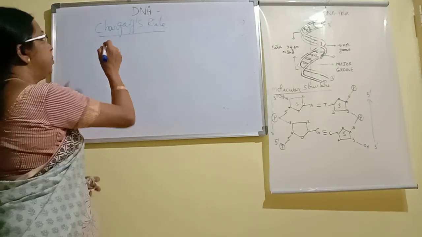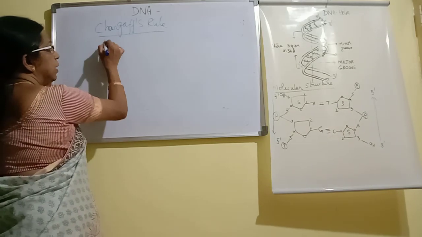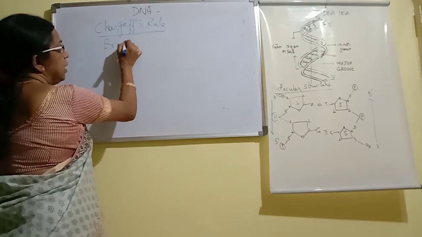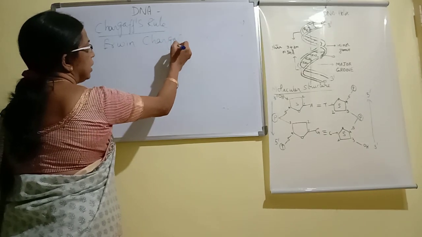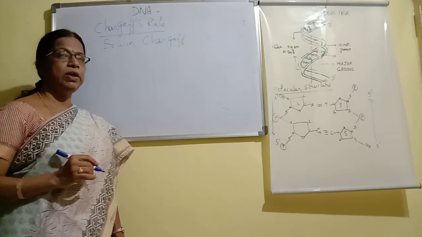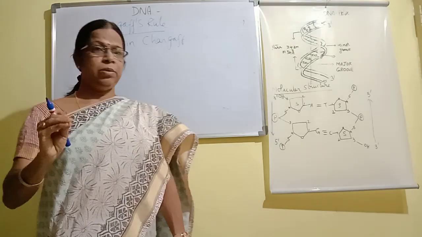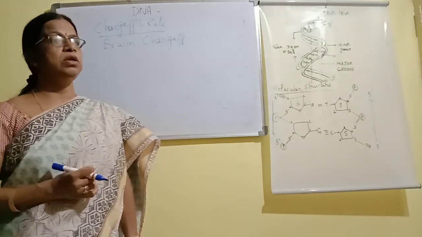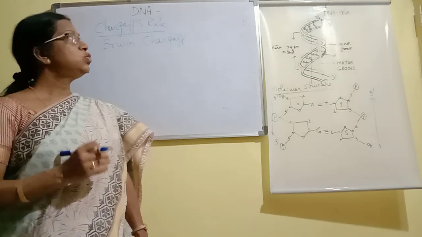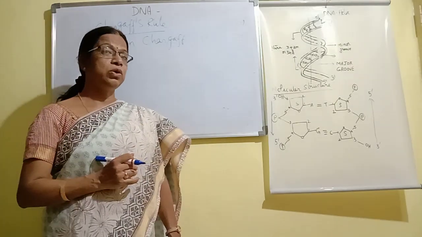This rule was given by the scientist Erwin Chargaff. Erwin Chargaff observed the purines and pyrimidines, because DNA is a double-stranded molecule. It consists of two polynucleotide strands.